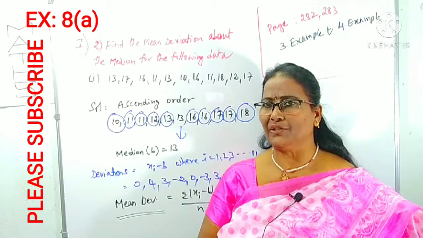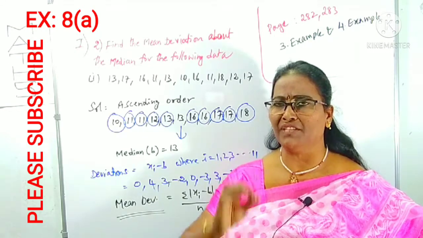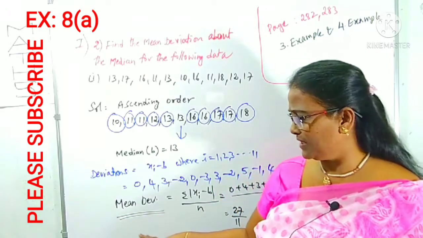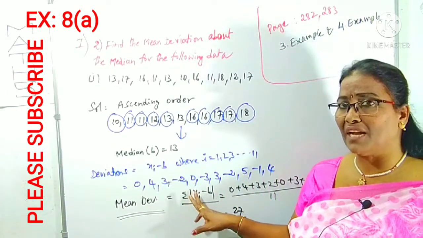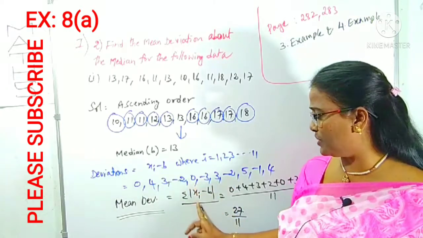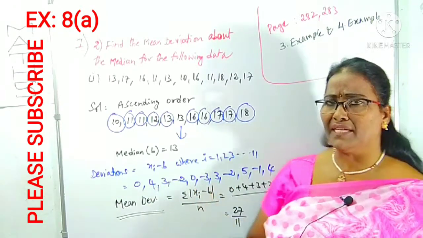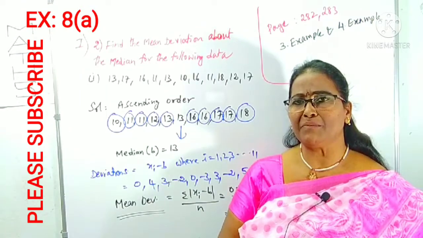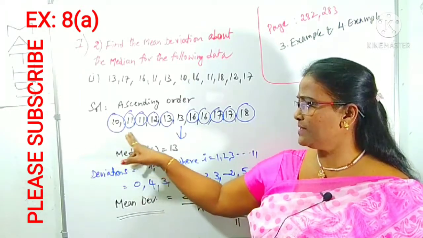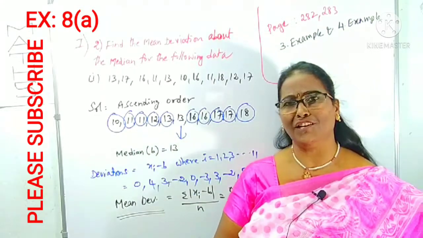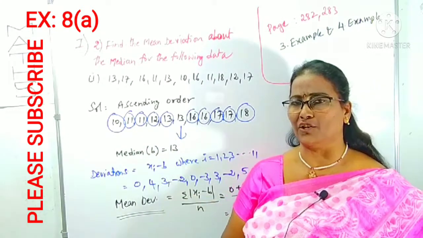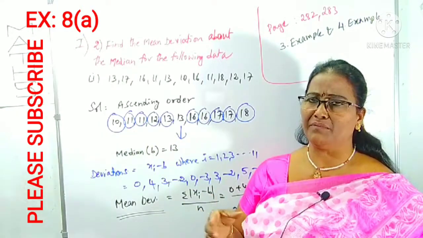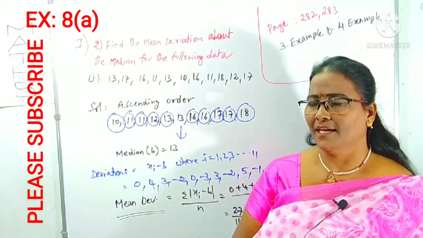If we mention the mean, we find the mean, then find the deviations about the mean, then use the sum of the deviations under modulus. Don't forget to use the modulus, meaning when there is a minus, it becomes a plus, divided by the number of observations. In case of median, we have to arrange all the elements in ascending or descending order. Better to write in ascending order. One care you have to take: even if repeated elements are there, take them as they are.